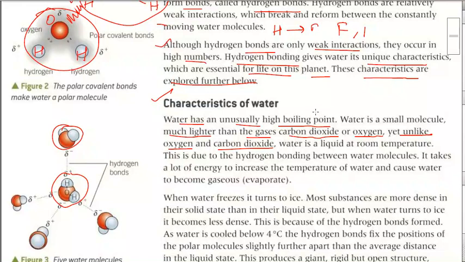So water is much lighter than carbon dioxide or even oxygen. But unlike carbon dioxide and oxygen, water exists in a liquid state at room temperature. This is due to the hydrogen bonding between the water molecules. The force of attraction between the two molecules is greater than the normal force, which keeps them close together, and hence it exists in the form of a liquid.